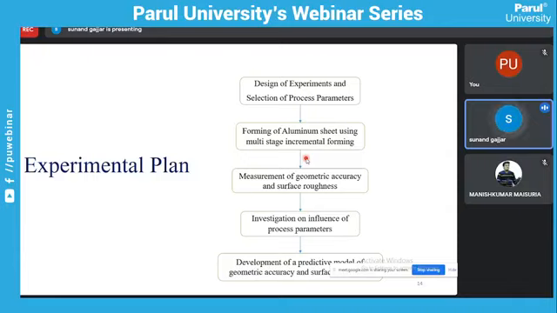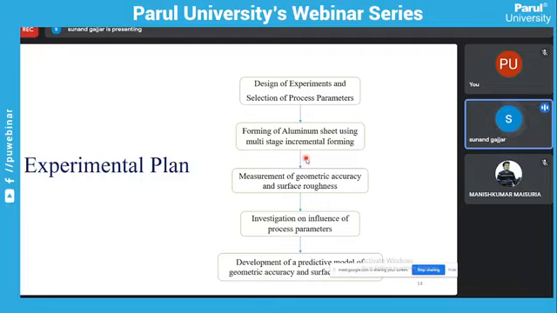First of all, we have to do design of experiments and selection of process parameters, then forming of the aluminum sheet. Here we use the aluminum sheet AL1080 material, which has 1.2 thickness.